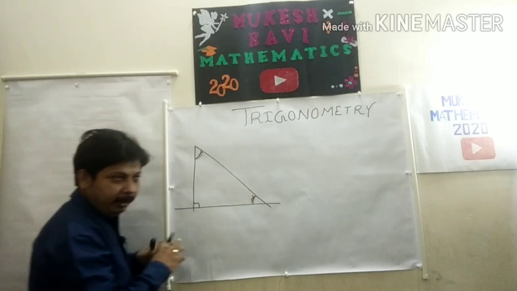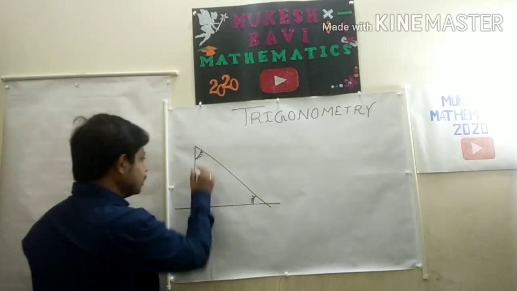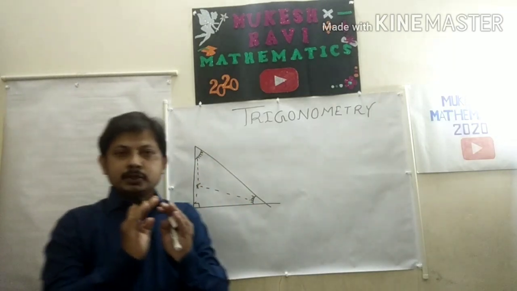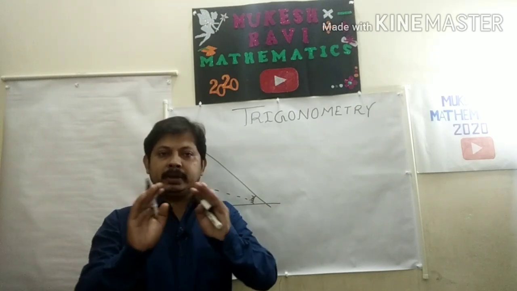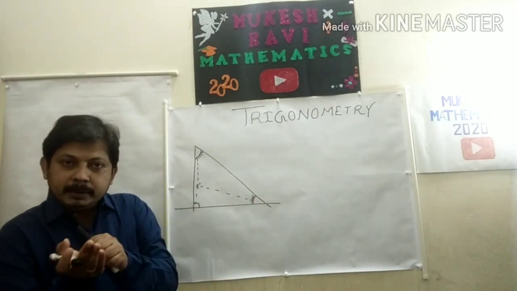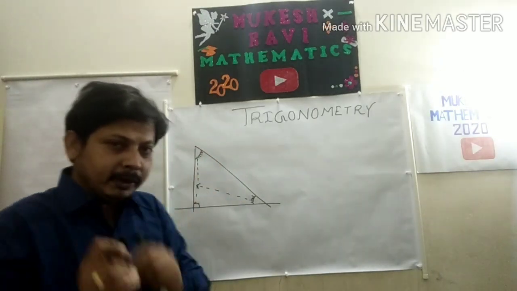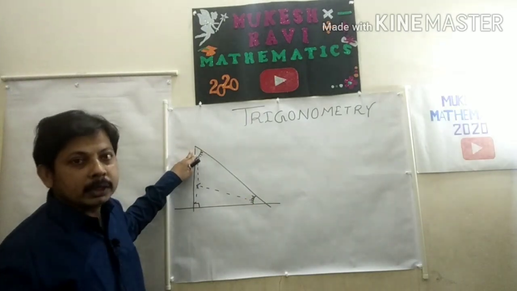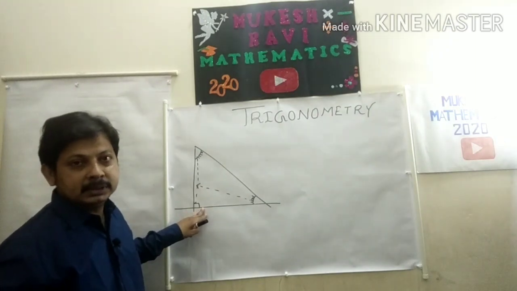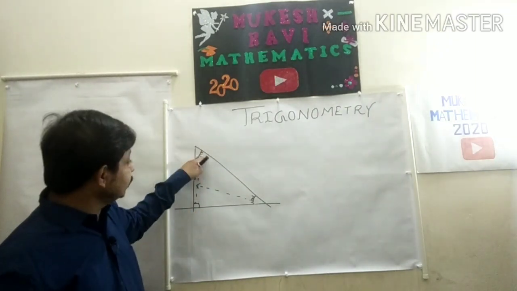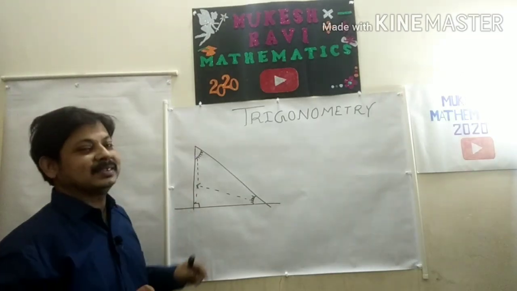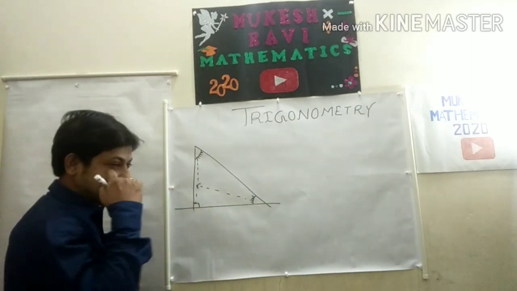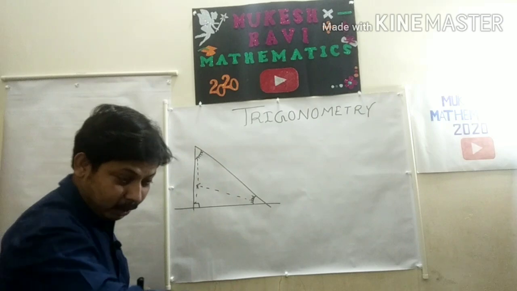So my phenomenon, when I am observing anything, that is my perpendicular, opposite to I. Because so many students have a confusion, hypotenuse, okay fine, the inclined line, but what will be the perpendicular, what will be the base? So my phenomenon, if you are finding this angle, suppose this is your I, so opposite to I is perpendicular and the other one is base. Suppose I am going to find this angle, opposite to I is perpendicular and this is base. So from today onwards, I know you will like this one. What is I? Opposite to I is perpendicular and downwards is base.